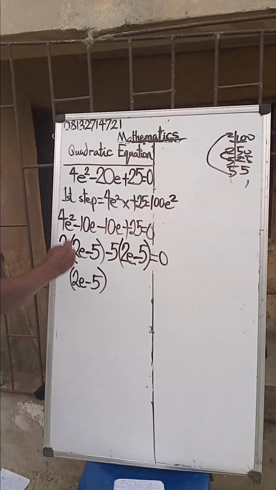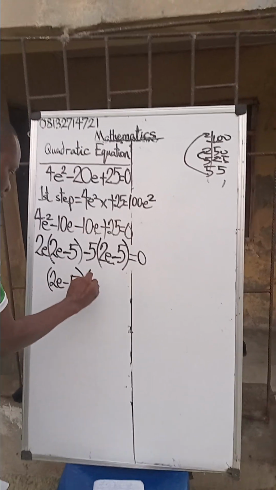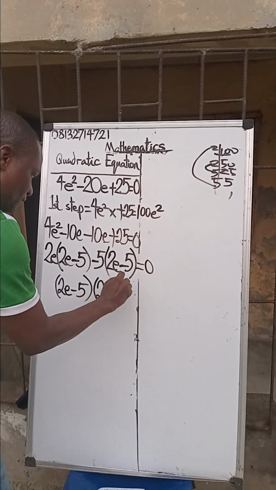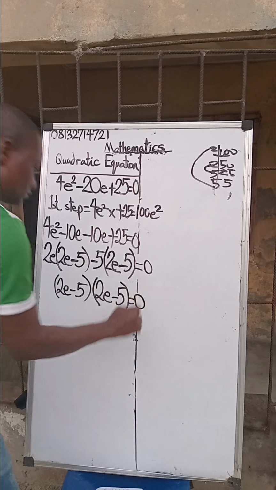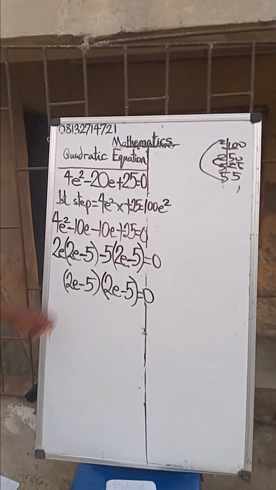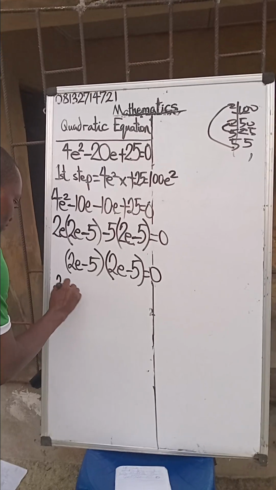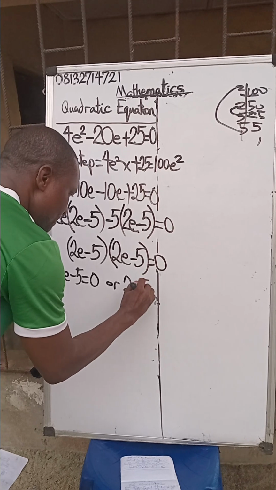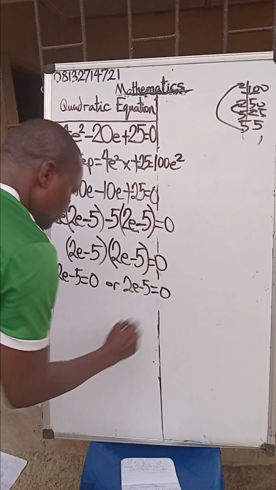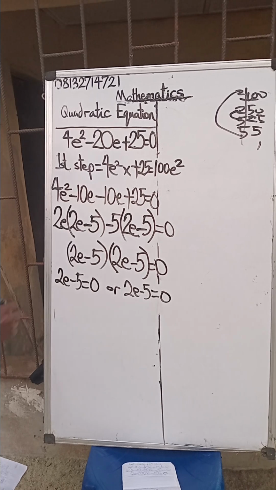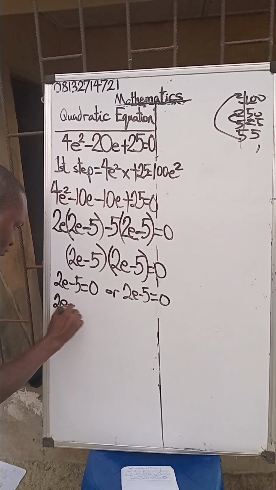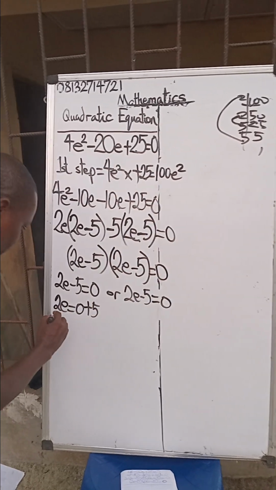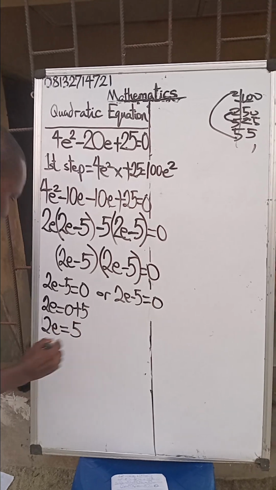Then you say, take these two, open a bracket, 2e minus 5. You take this. Close the bracket, is equal to 0. Now, since we have this, we'll say 2e minus 5 is equal to 0. Now, collect like terms. 2e is equal to 0. This minus 5 comes to this side. It becomes plus 5. 2e is equal to 5.